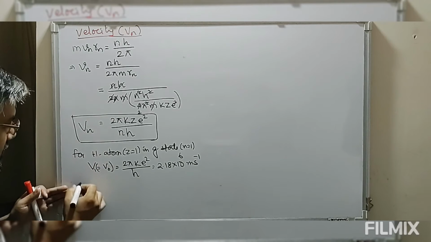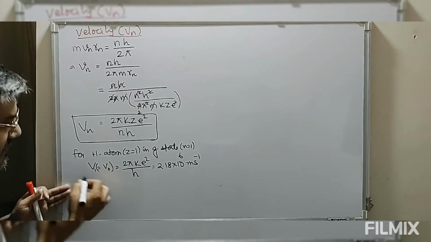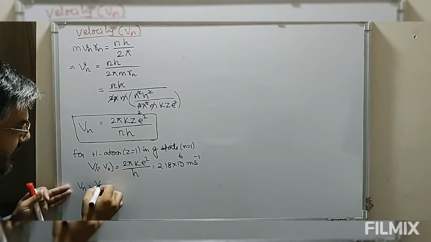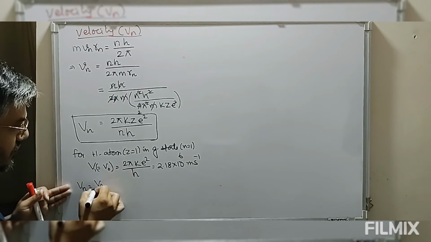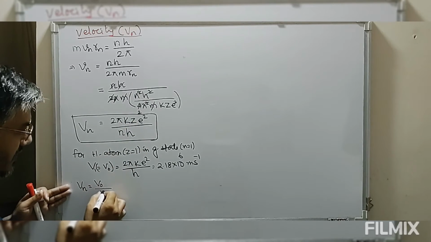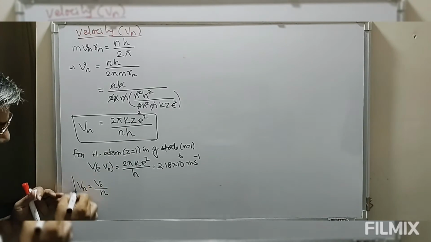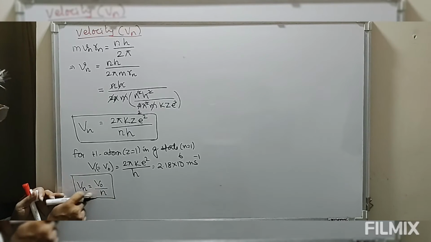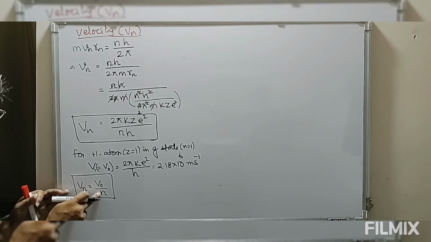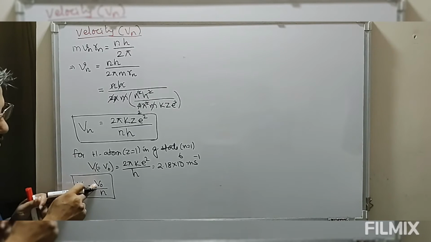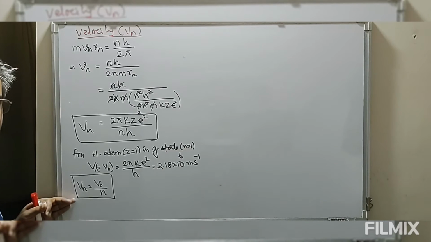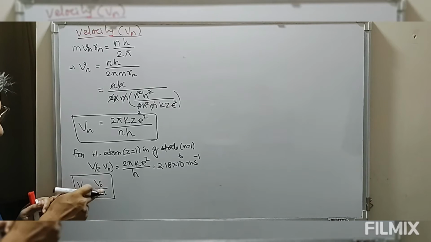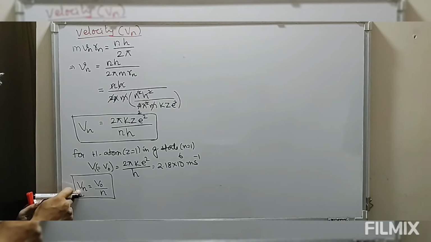Therefore, for hydrogen atom, the velocity of electron in any orbit can be written as V naught into Z divided by n, where Z is 1. That means as the shell number increases, velocity possessed by electron in the shell also decreases. Here n is the shell number, and V naught is always a fixed quantity, 2.18 into 10 to the power 6 meter per second. So velocity of electron is inversely related to the shell number. As the shell number increases, velocity will decrease.